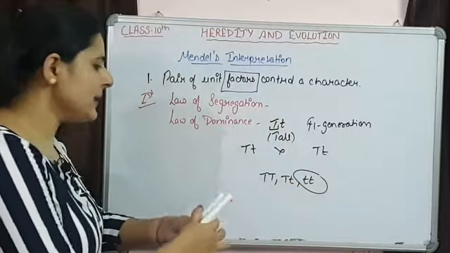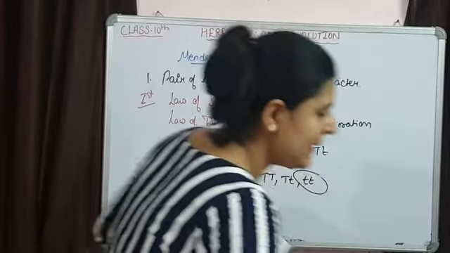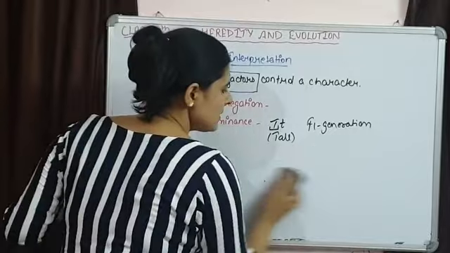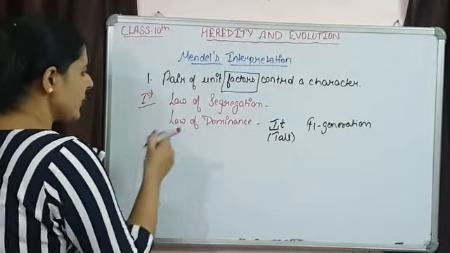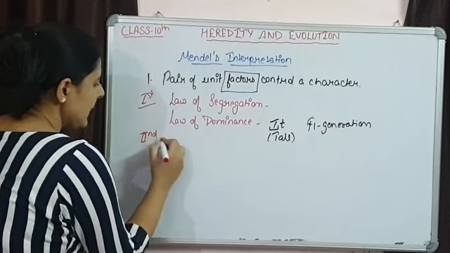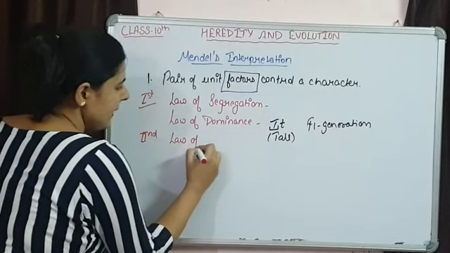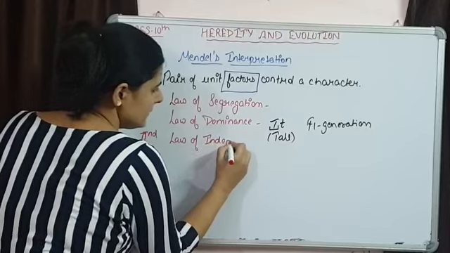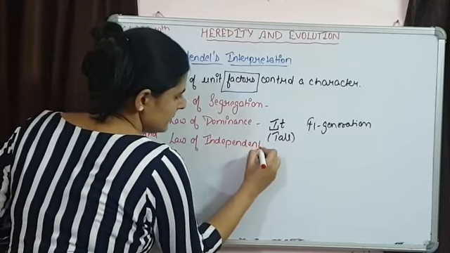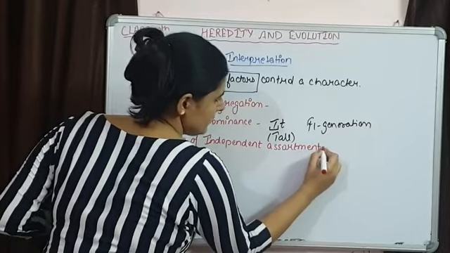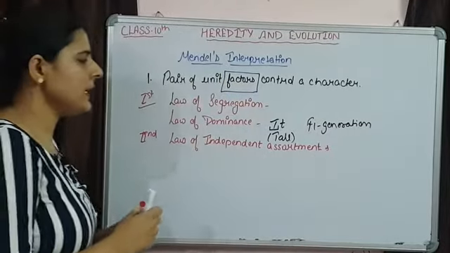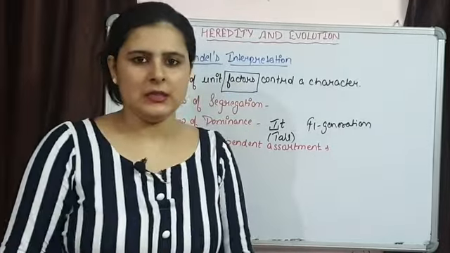This is important. And another one is Mendel's second law of inheritance. And what Mendel's second law of inheritance is? It is law of independent assortment. What law of independent assortment is saying?